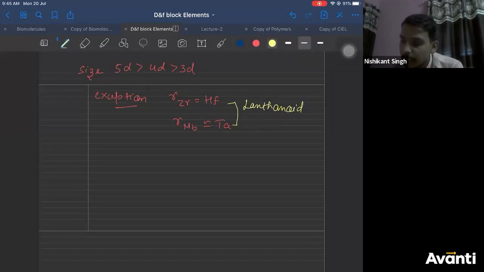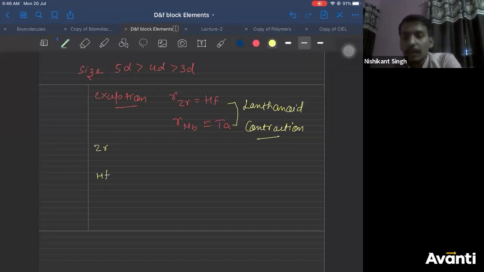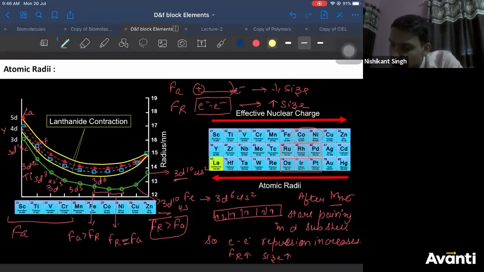I'll not discuss this term now. I'll discuss it in lanthanides, but I'll give you one more logical reason here. You check their atomic numbers. Zirconium and hafnium: the atomic number of hafnium is 72, and zirconium is 40.